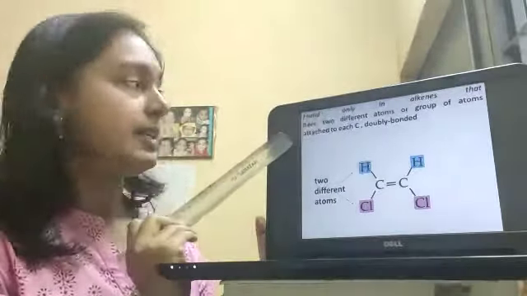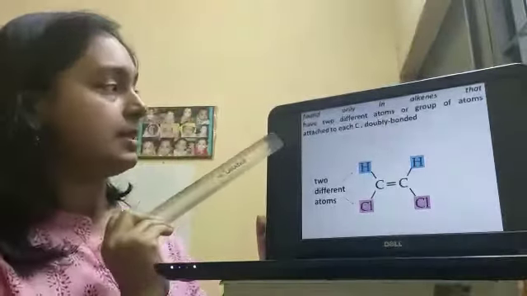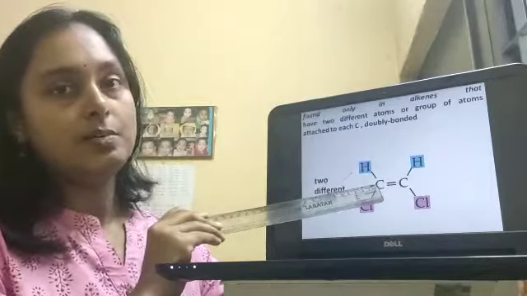Where is it found? It is found only in alkenes that have two different atoms or groups of atoms attached to each carbon which is doubly bonded.